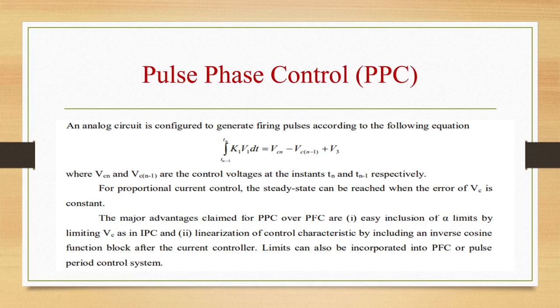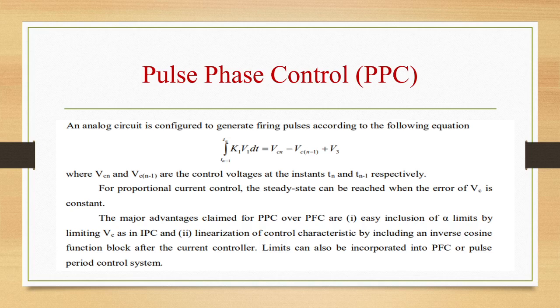To reduce the error to 0, the authors recommend a slow alpha control with feedback signal taken from the measured delay angle. This signal, in addition to a signal derived from the frequency error, is used to control the voltage V1. The major advantages claimed for PPC over PFC are, first, easy inclusion of alpha limits by limiting Vc as in IPC, and second, linearization of the control characteristic by including an inverse cosine function block after the current controller.